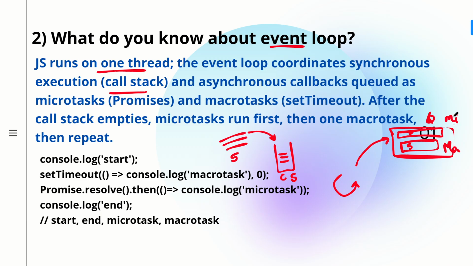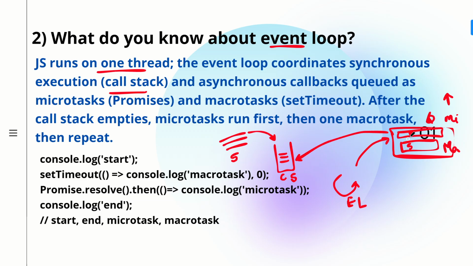It will first check the microtask queue. Microtask queue always has higher priority, that is, promises have higher priority compared to setTimeout and setInterval, which are present in the macrotask queue. So if the event loop sees that there is a pending promise, or a pending setTimeout or setInterval callback function, it will first take the promise callback function, since promises have the highest priority, and put it in the call stack. This is how execution of your asynchronous code happens.